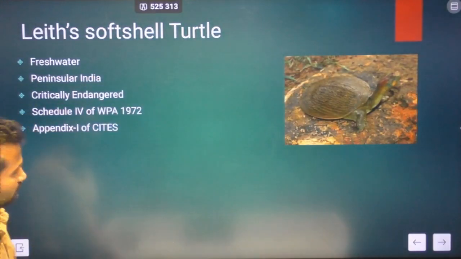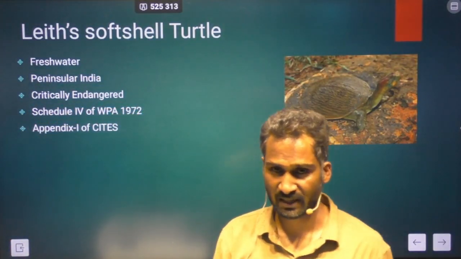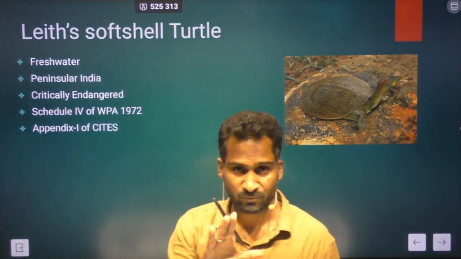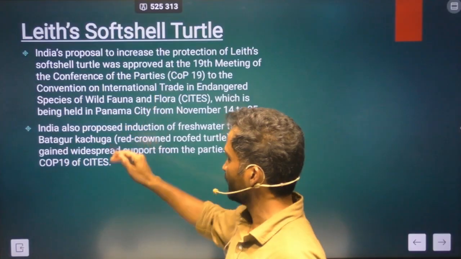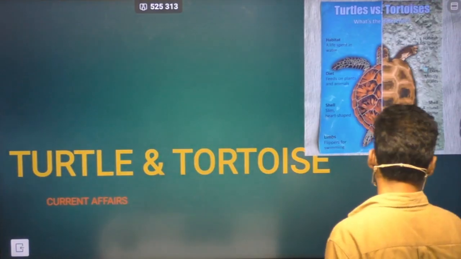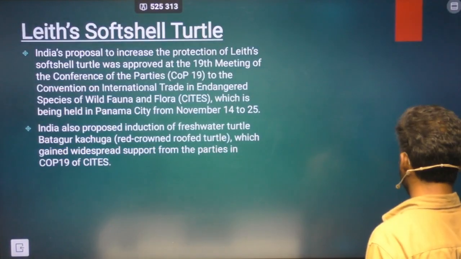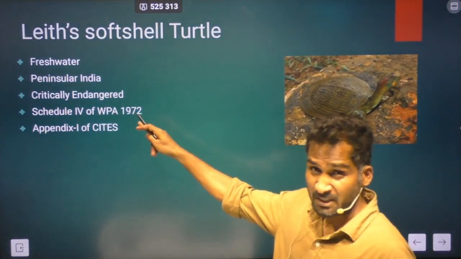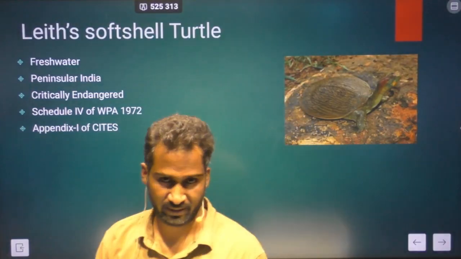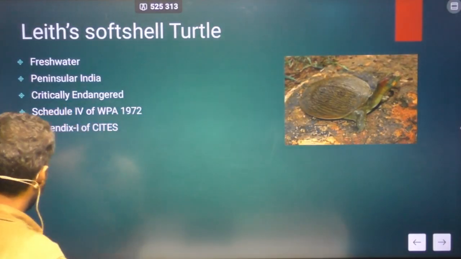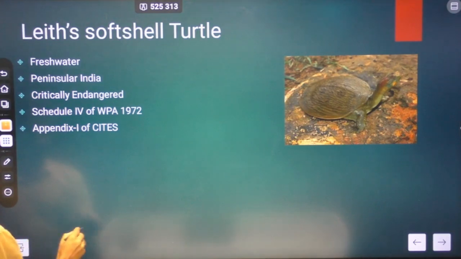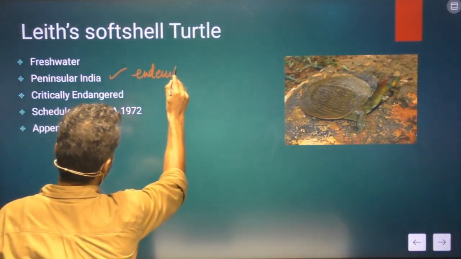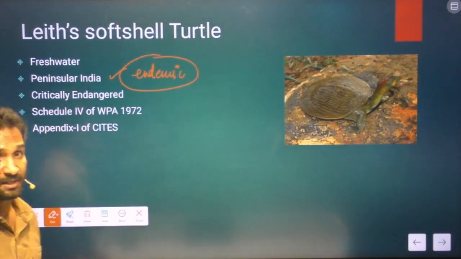So first thing about the Leith soft shell turtle, it is a freshwater turtle. As I already told you, it is a freshwater turtle. It is found in fresh water. It is found mainly in peninsular part of India. So it is endemic to peninsular part of India. Endemic means majorly they are found in peninsular part of India.